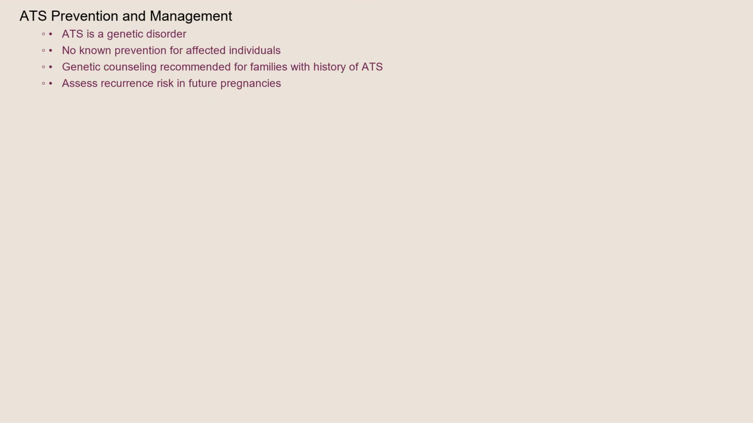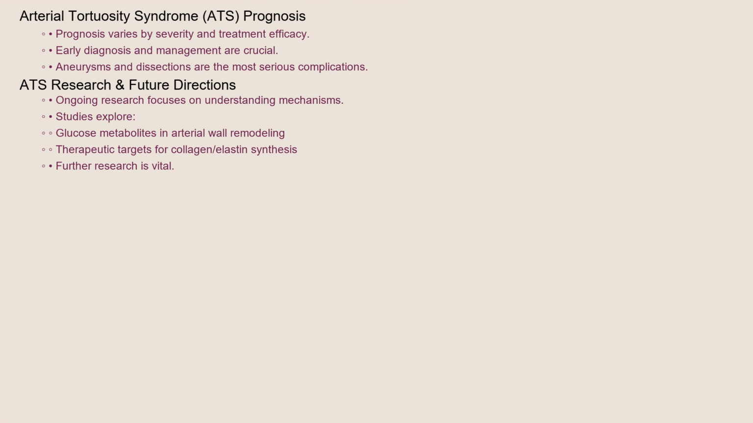As ATS is a genetic disorder, there is no known way to prevent it from occurring in affected individuals. Genetic counseling is recommended for families with a history of ATS to assess the risk of recurrence in future pregnancies. The prognosis for individuals with arterial tortuosity syndrome varies depending on the severity of the condition and the effectiveness of treatment. Early diagnosis and management are crucial to improving outcomes. Aneurysms and dissections are the most serious complications and can be fatal.